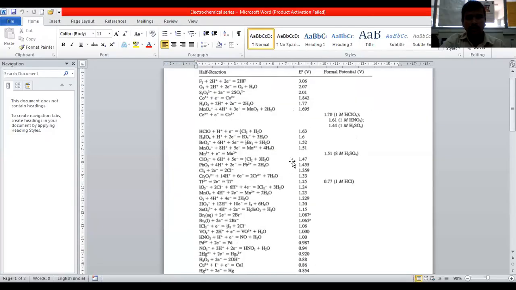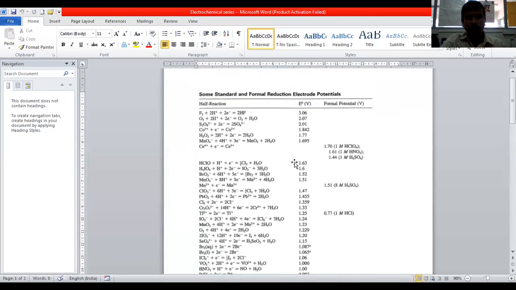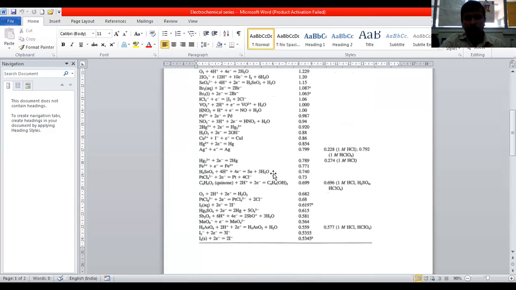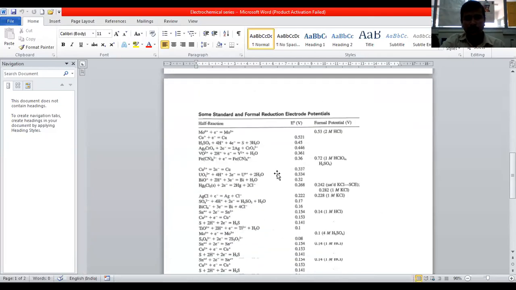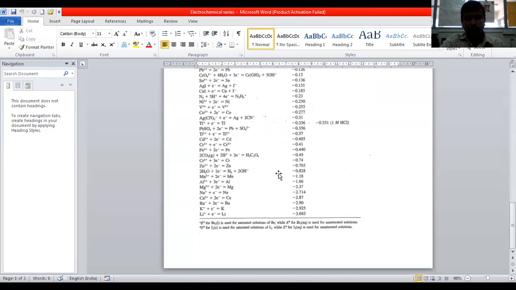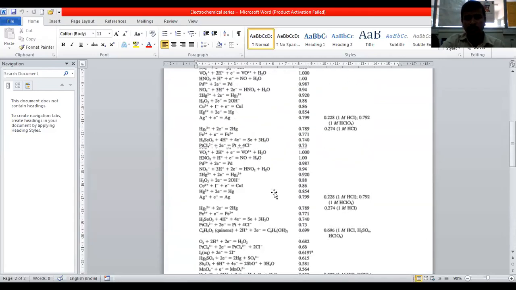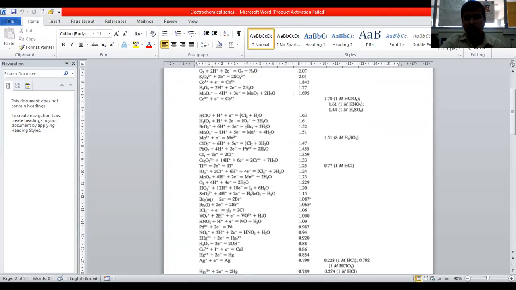So this is going to be the electrochemical series. You can obtain it from any textbooks or from any websites. So iron 2 plus 2H plus 2 electrons gives rise to 2HF, 3.06 volts. Like this, cerium 4 plus plus electron gives rise to cerium 3 plus. So in the electrochemical series, from top to bottom, based on the standard state potential, you can come to the conclusion about which is the strong reducing agent and which is the strong oxidizing agent. Okay.